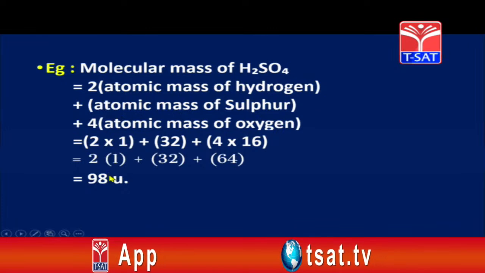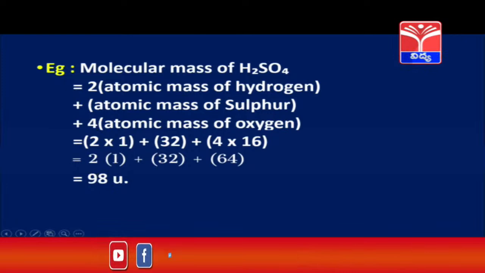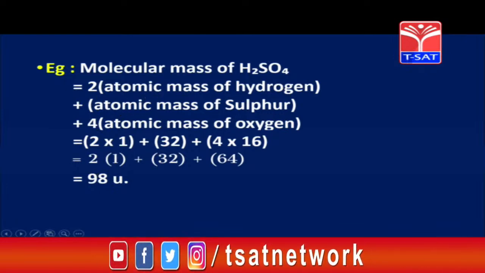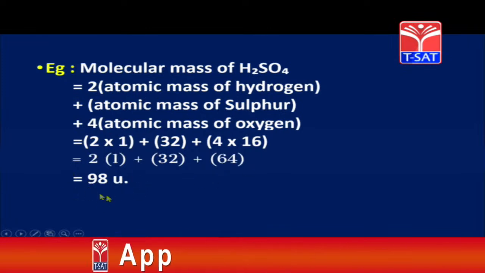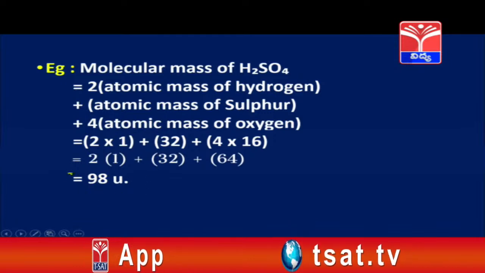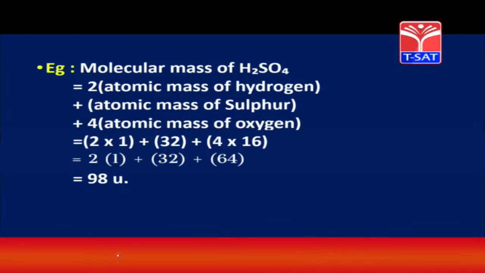Substituting the value from the chart, we have atomic masses chart. 2 into 1, atomic mass of hydrogen is 1 plus 32 plus 4 into 16. Total is 98 U. This is the molecular mass of sulfuric acid. Children, you can take some more examples and practice the molecular masses.